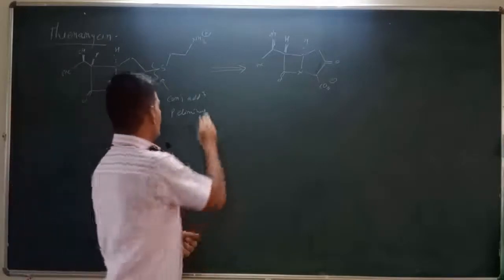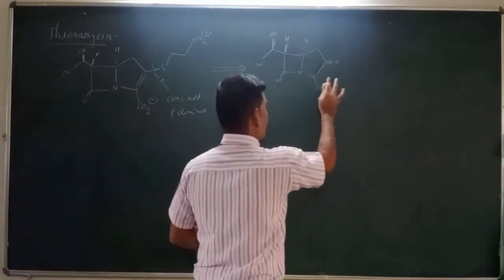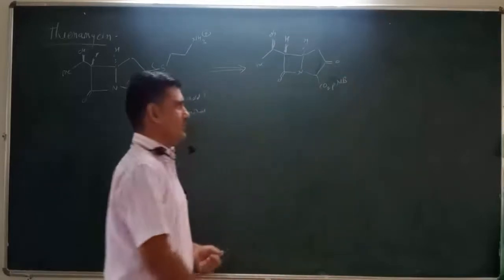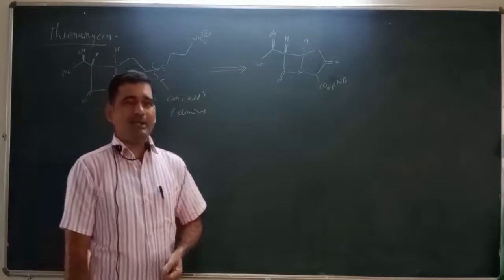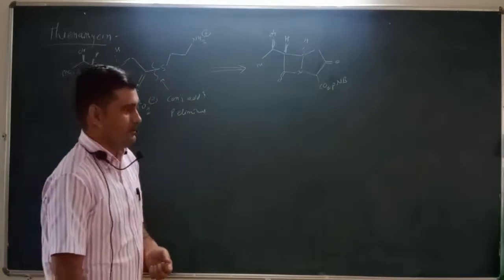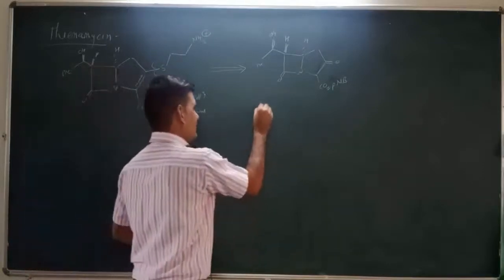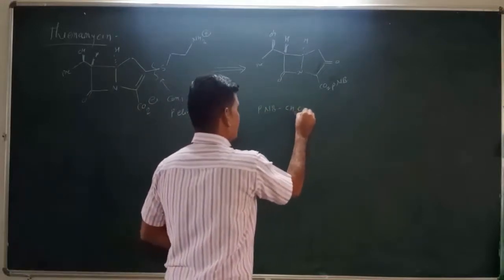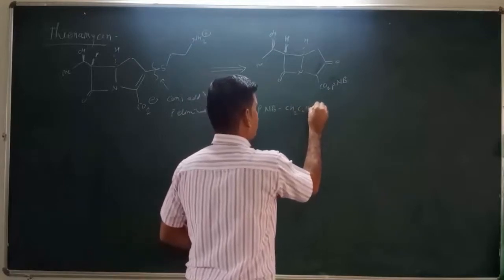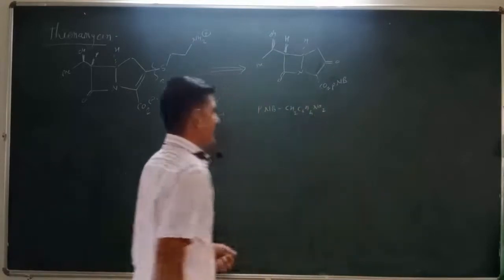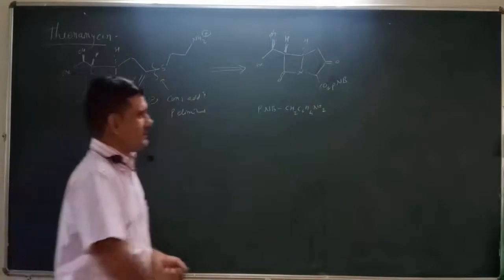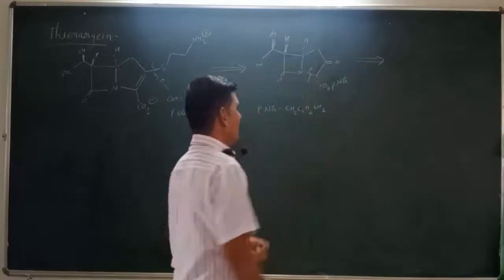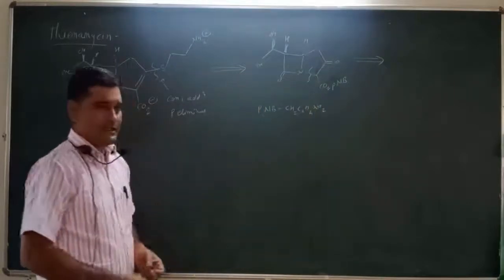But in this beta keto ester, the CO2 minus will be converted into an ester, that is called PNB, CO2 PNB. So what is meant by PNB? PNB is nothing but the para-nitrobenzyl group. That is, this PNB is CH2, then C6H4, and here is the NO2 functionality, that is the para-nitrobenzyl group. Then in a further step, we can break this CN bond. So it is called a beta keto ester.